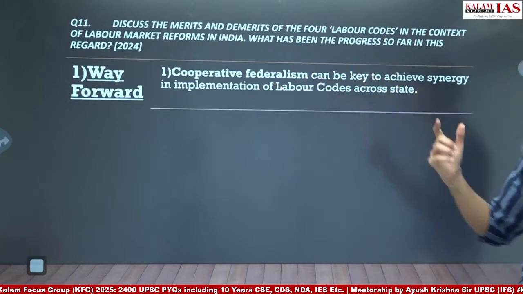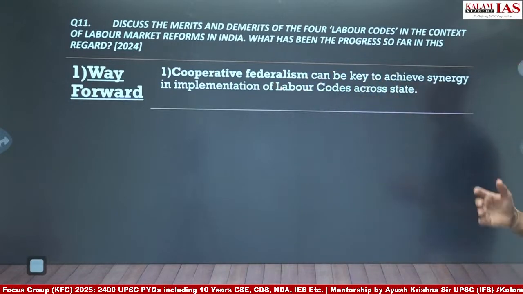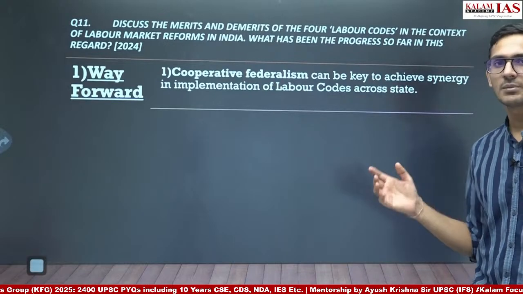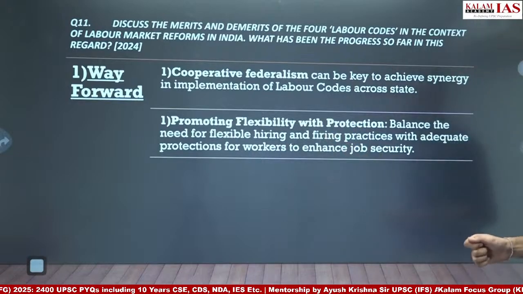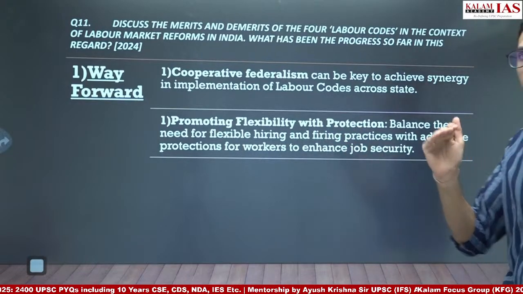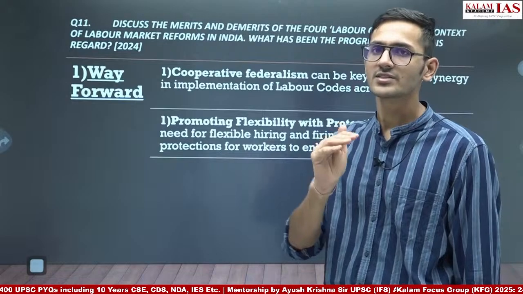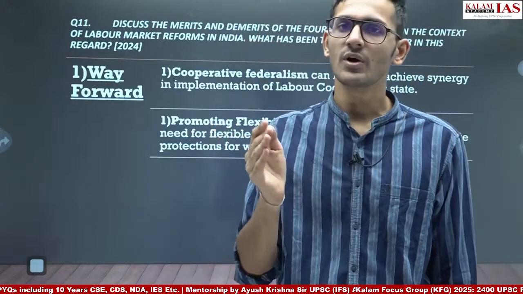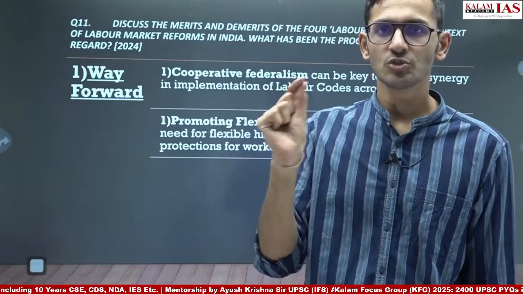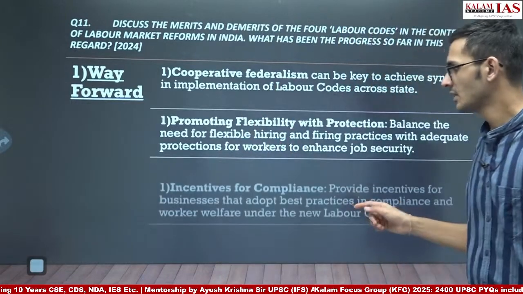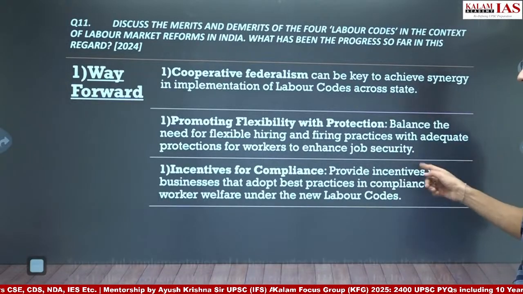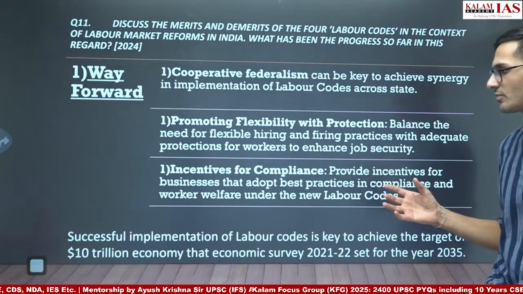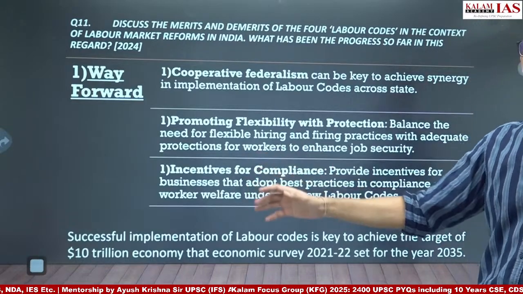First is cooperative federalism. Again, state and central should implement labor codes by cooperative federalism. Promoting flexibility with protection. So there is need to balance the interest of the workers as well as the businesses by providing flexibility to businesses to hire and fire, along with providing job security to the workers. Incentivizing compliances. So compliances should be incentivized for better implementation of the code. And then finally, we can conclude.